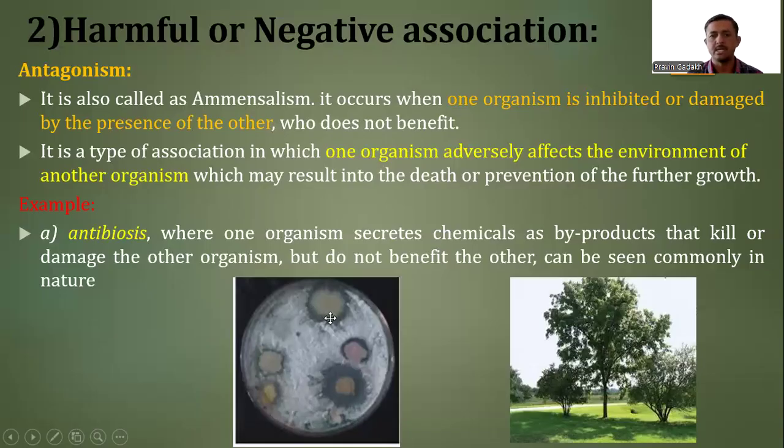Here we can see a clear zone of inhibition. So it is called antibiosis.